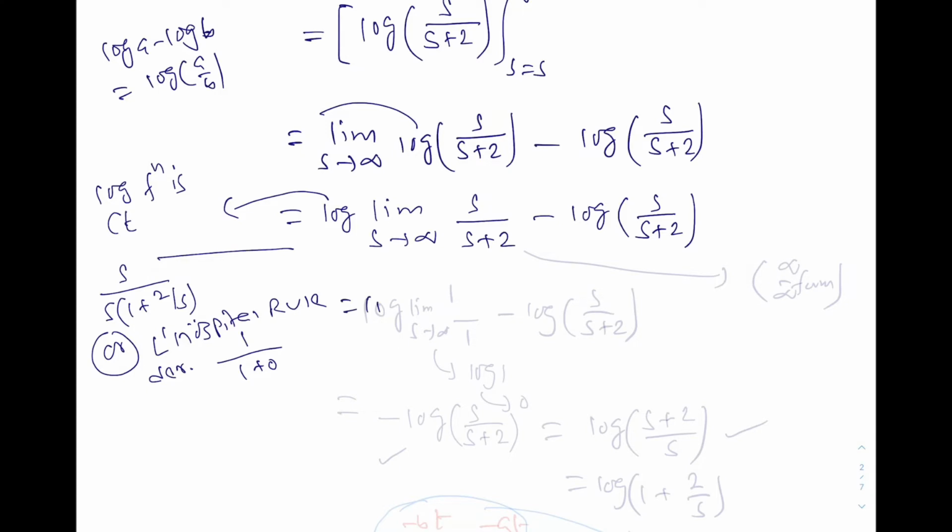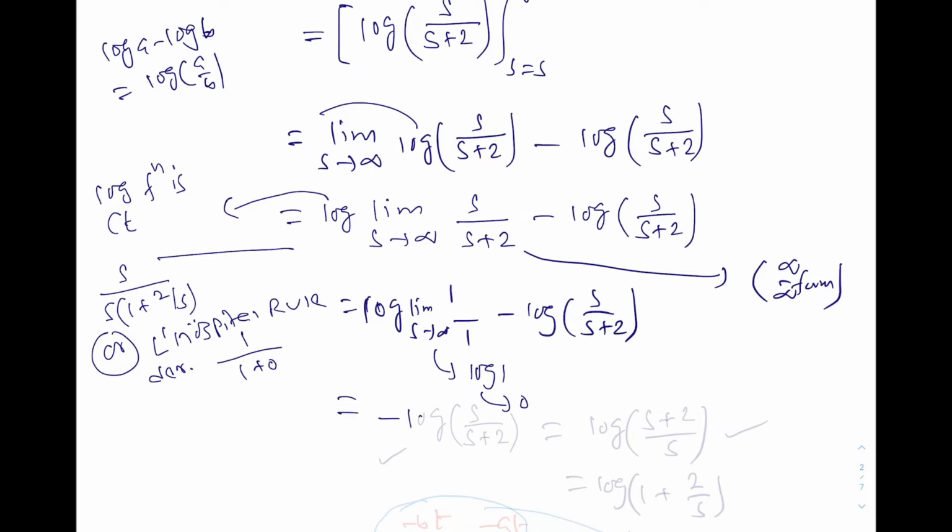Suppose we use L'Hopital's rule, because this is nothing but infinity by infinity form. So the derivative is 1 here, and here also the derivative is 1, and so this is log of 1, and log of 1 is nothing but 0.